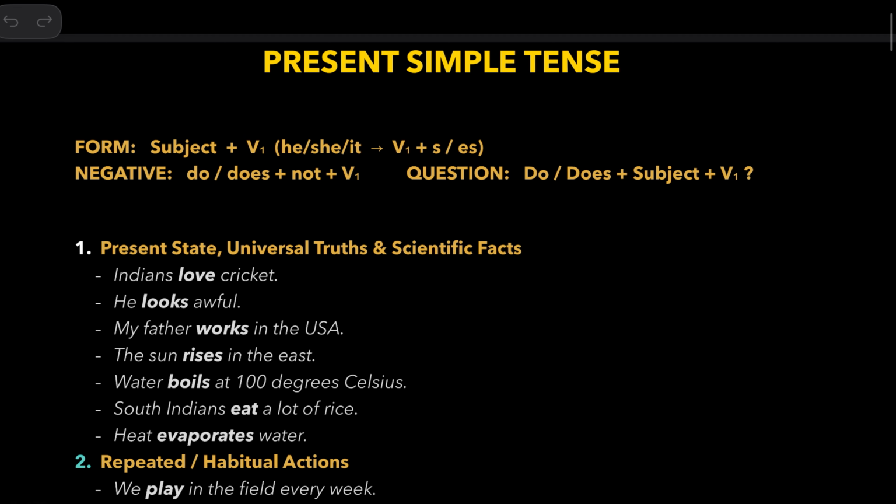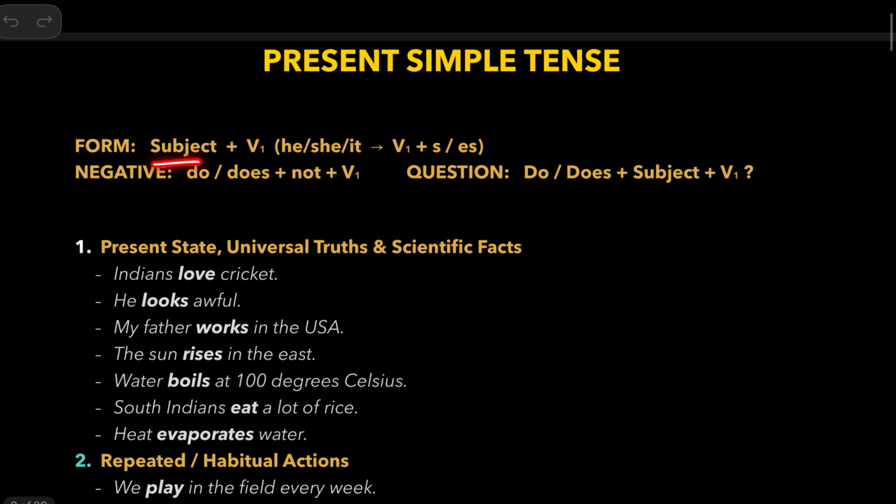Let us see how present simple tense is used. The form is this: you have the subject and then the base form V1, and if you have the third person singular he, she, it, you add s or es based on the verb. And in the negative, you have do or does plus not and the base form of the verb V1, or first form of the verb.